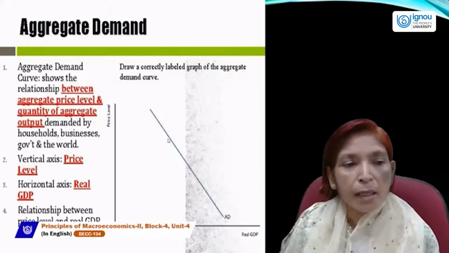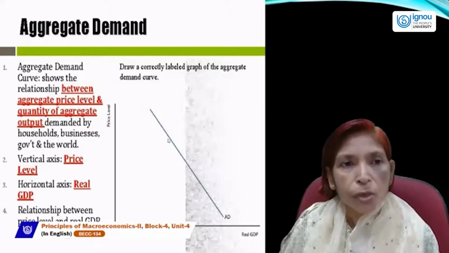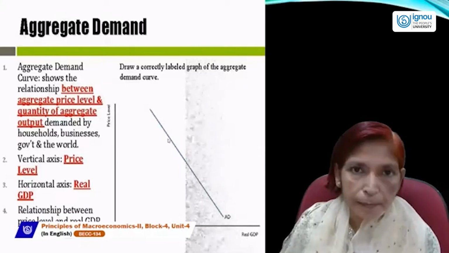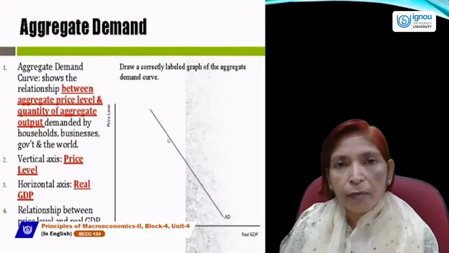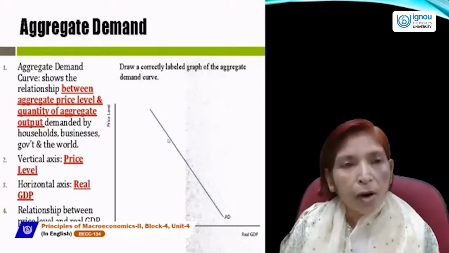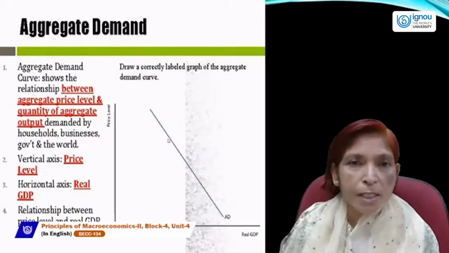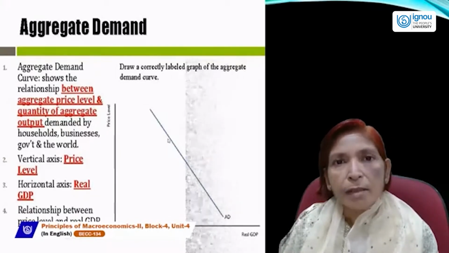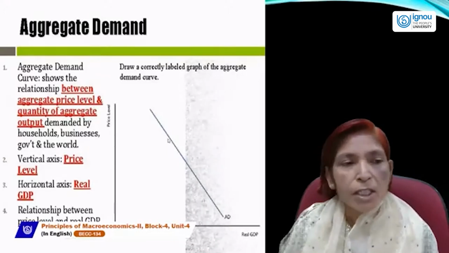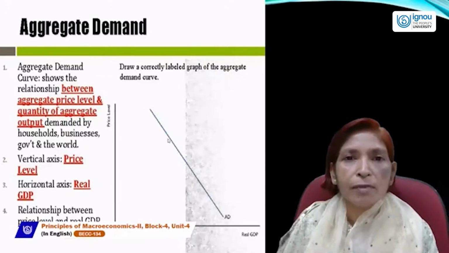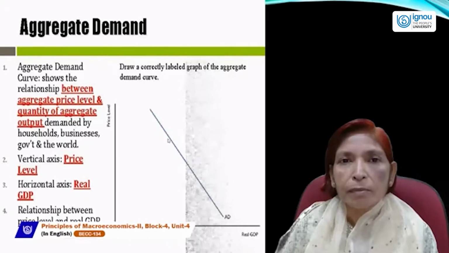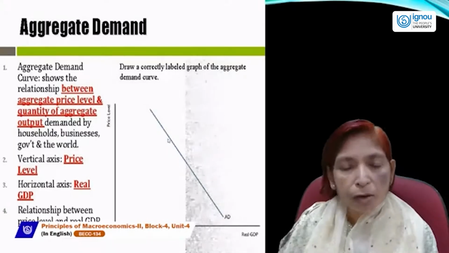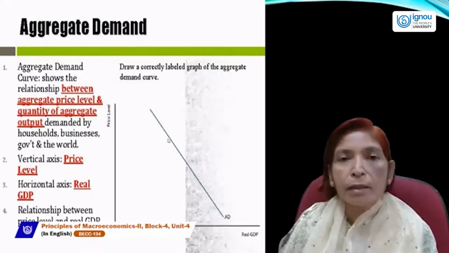So aggregate demand is that demand which shows the inverse relationship between price and quantity demanded. As you know, demand is related with consumers, and we all are consumers, and the consumer's mentality is to satisfy their maximum wants with minimum spending. Each and every consumer wants to gain maximum satisfaction by spending minimum or less. That's why if price rises, demand falls. When price falls, demand rises.